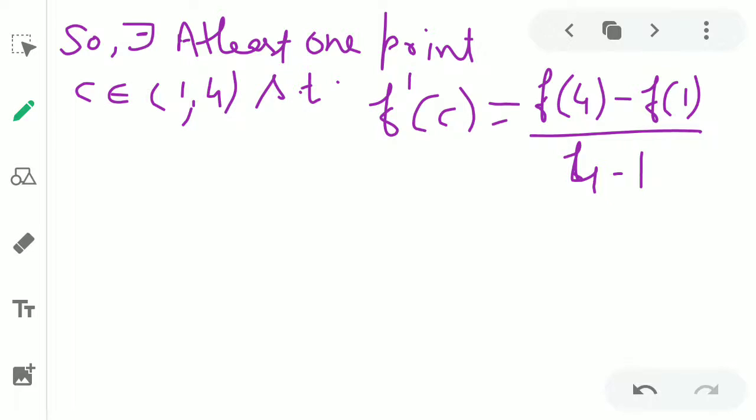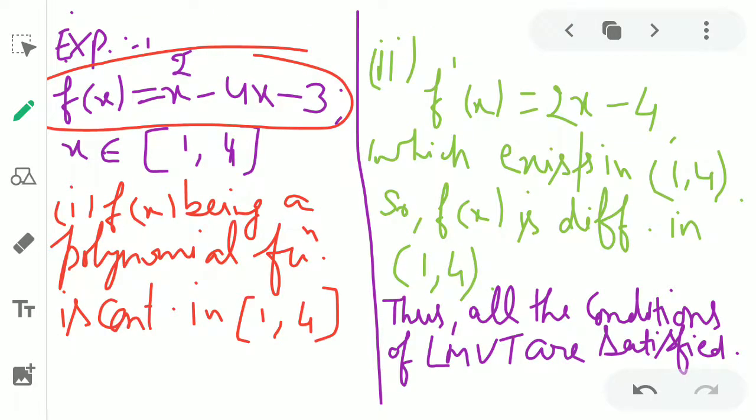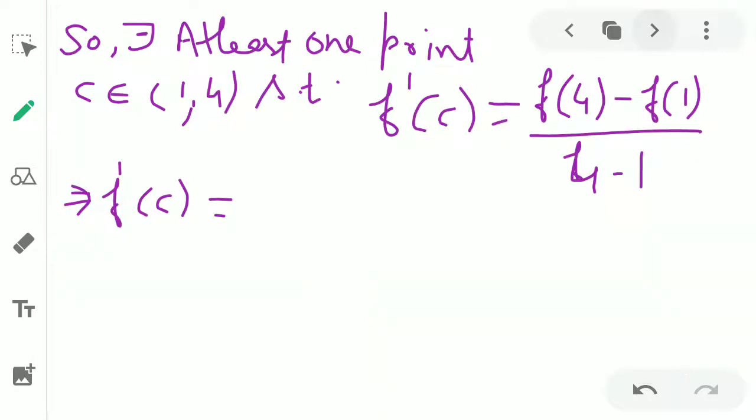So if you look, the value of f4 is what? It implies f dash c is equal to, f4 is 16 minus 16 minus 3, so it is minus 3, and f1 is what, 1 minus 4 minus 3, so it will be minus 6. So what we get, minus 3 minus minus 6, minus minus becomes plus, 6 minus 3 upon 3. 6 minus 3 is 3, 3 upon 3 is 1.